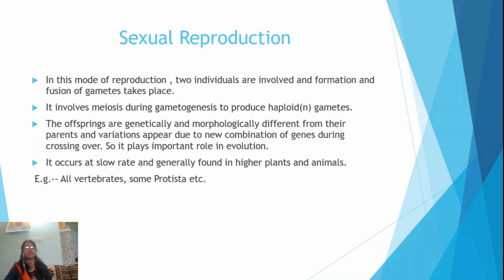Now, we will proceed to the next important type of reproduction, the most complex one, known as sexual reproduction. Sexual reproduction is a special mode of reproduction in which two individuals are involved. The most important thing here is the formation and fusion of gametes.